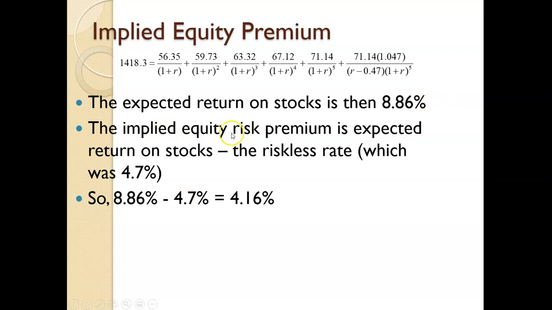Then what you say is, well, the implied equity risk premium is the expected return on stocks minus the riskless rate, which was 4.7%. By the way, a lot of times we'll use the risk-free rate as a proxy for growth as well, so that's why it's matching. But if I now take 8.86% minus 4.7, I'll end up with 4.16% as my implied equity premium.